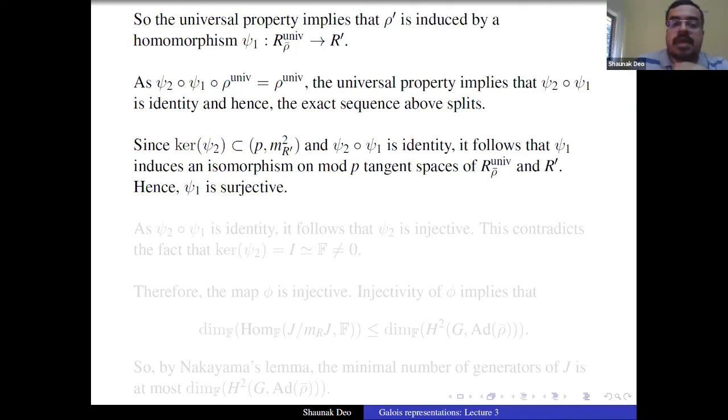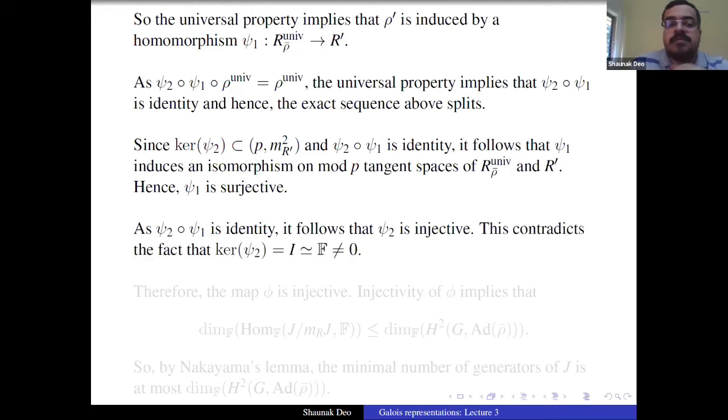So psi1 is surjective, psi2 of psi1 is the identity, so psi2 is injective. This contradicts the fact that the kernel of psi2 is I, which is isomorphic to F, which is not 0. Because of the way we constructed psi2, we know that the kernel was non-zero, but because of this splitting, we get that the kernel is actually 0.